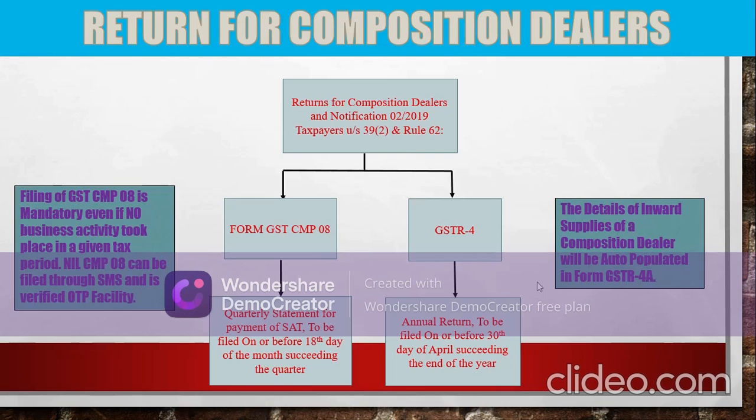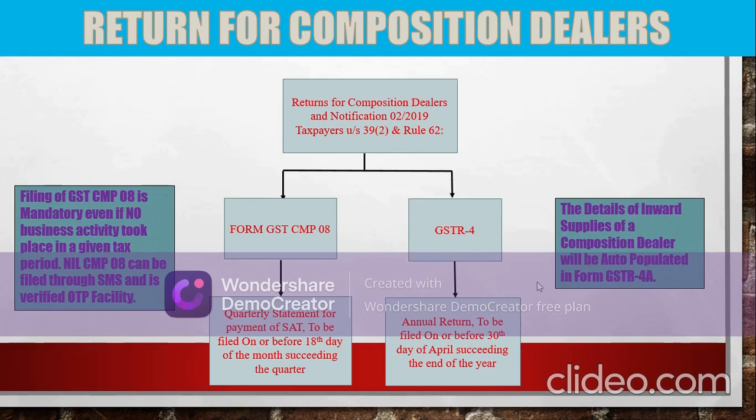Now, these people need to file two types of returns. One is Form GST CMP 08 and the other is GSTR 4. Form GST CMP 08 is a quarterly statement for payment of self-assessed tax, which needs to be filed on or before 18th of the month succeeding the quarter. To illustrate by an example, for the quarter April to June 2020, GST CMP 08 needs to be filed on or before 18th of July 2020.